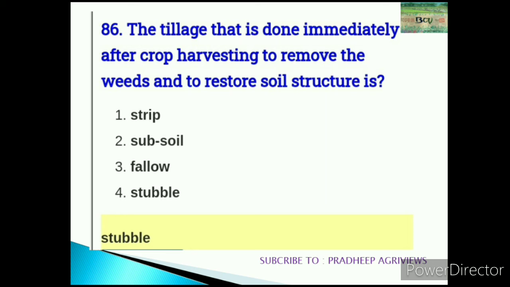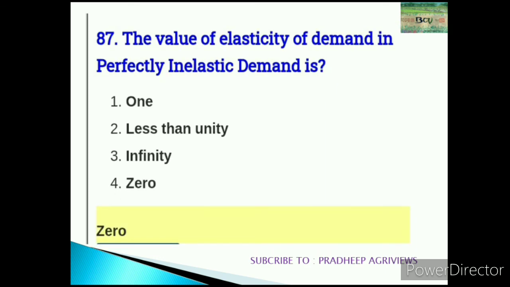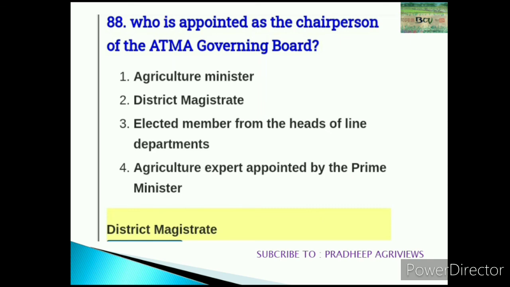86. The tillage that is done immediately after crop harvesting to remove the weeds and to restore the soil structure is stubble. We can easily give the answer for this question. 87. The value of elasticity of demand in perfect inelastic demand is 0. It's an agri-economics question. 88. Who is appointed as the chairperson of ATMA governing body? Agriculture Technology Management Agency. A district magistrate is the right answer.